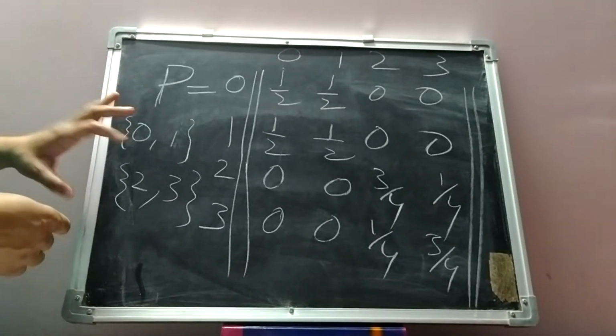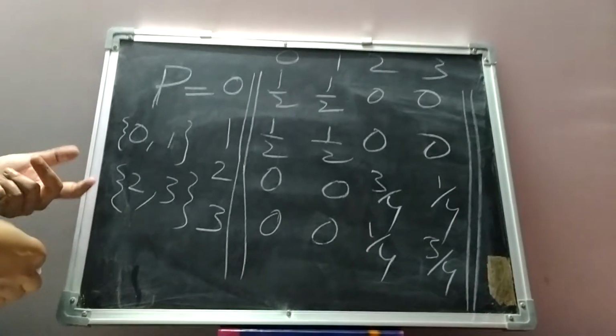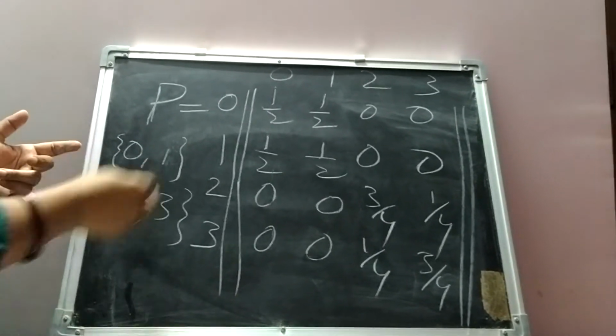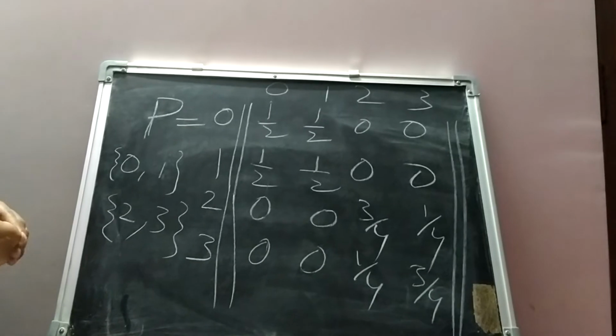We see from here that there is more than one equivalence class, and so for the Markov chain in this case, we have to check whether it is irreducible or not.